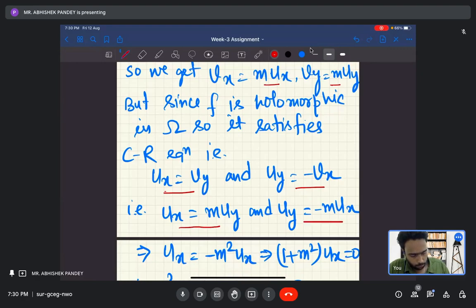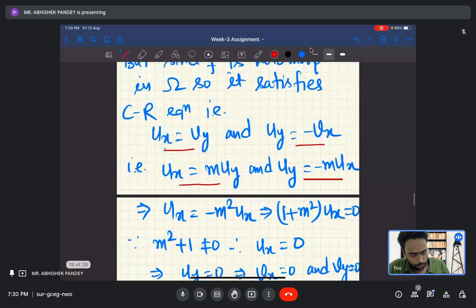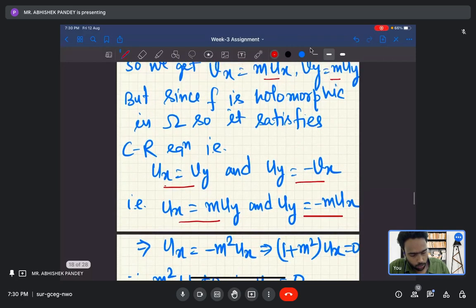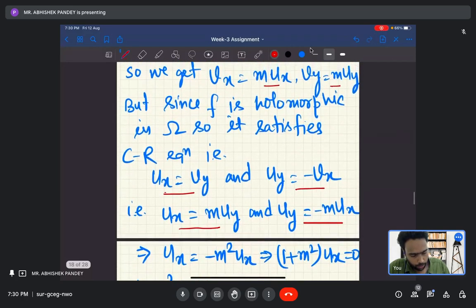Now ux will be, now according to the Cauchy-Riemann equation, what will be uy?